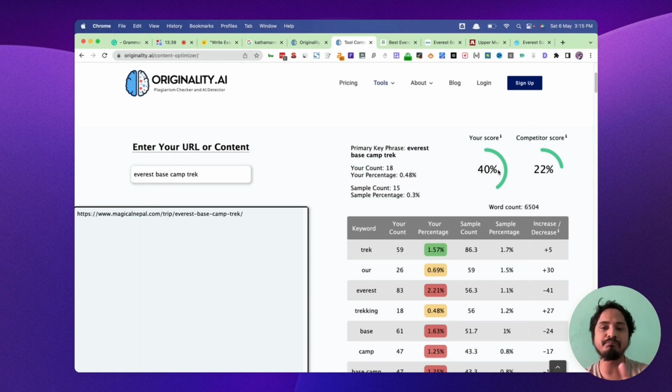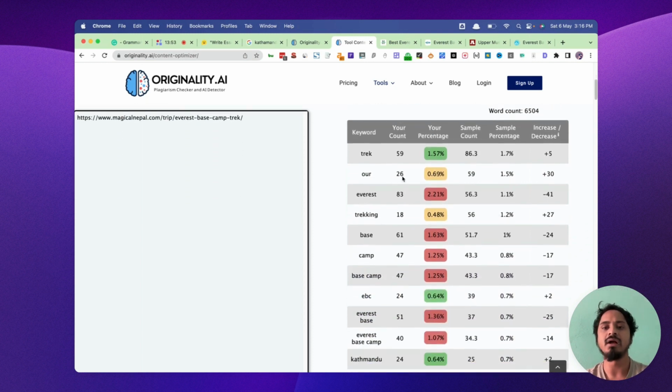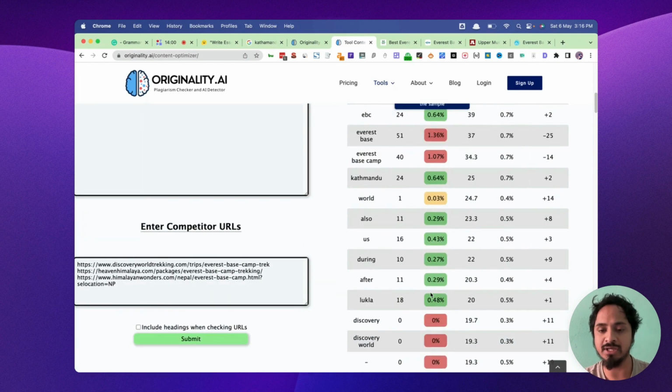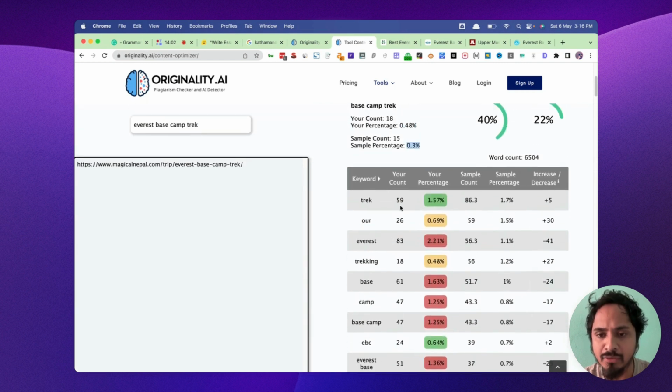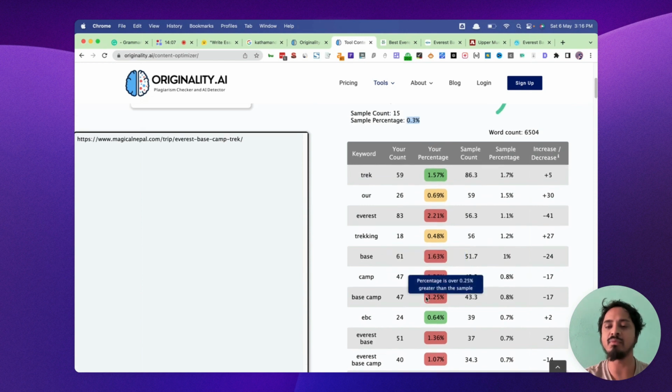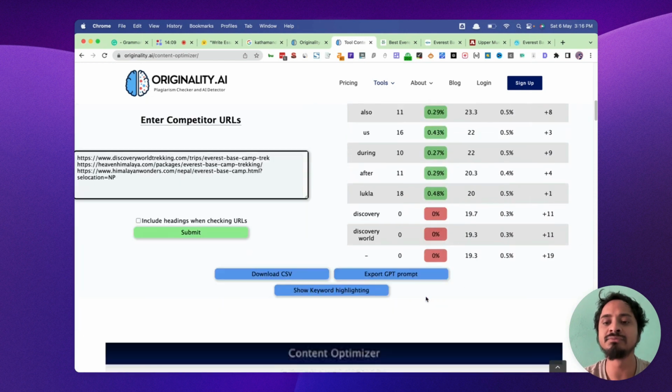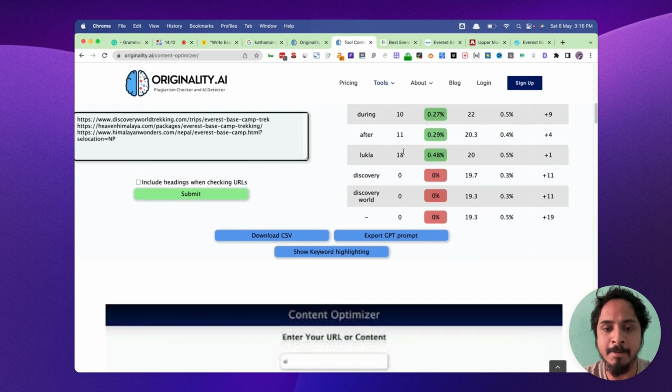So the primary keyword is Everest Base Camp Trek. Our URL count is 18. Percentage is 0.48, sample count 15, and sample percentage 0.3. We can see the keyword percentage, count, and increase/decrease information in here. The color code looks similar to Surfer AI. Yeah, at some point it does look like Surfer. Lots of information in here.